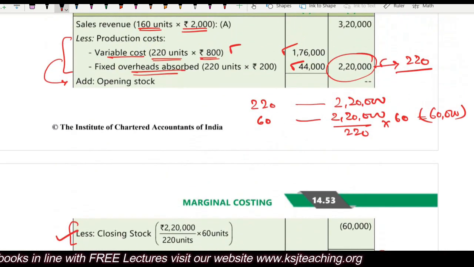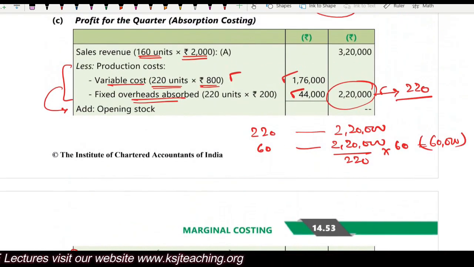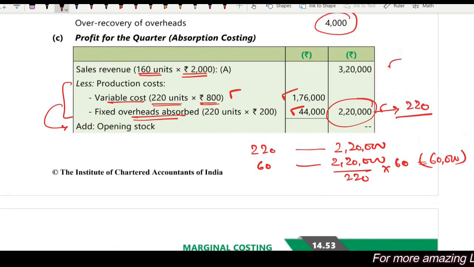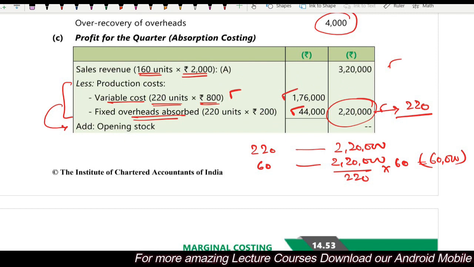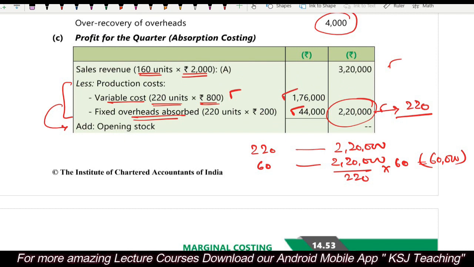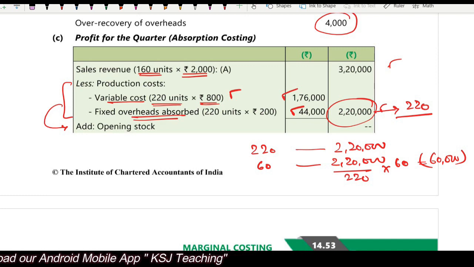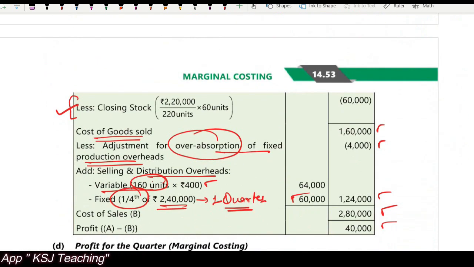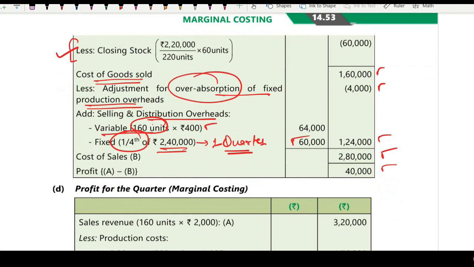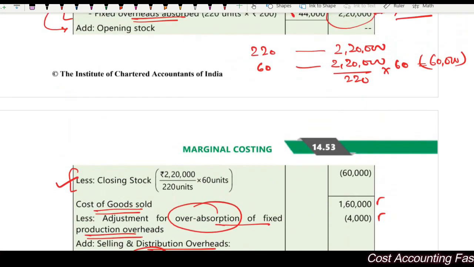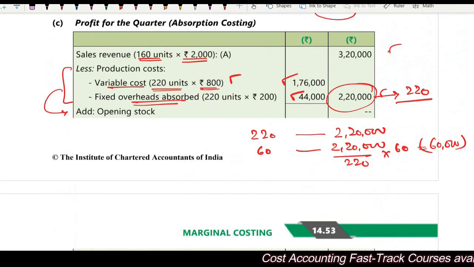So what we have done is nothing but prepare the cost sheet only, right? Starting with the sales, because we are preparing the income statement. Remember I told you the income statement under absorption costing in the very first lecture of marginal costing. We start with the sales, less production cost, right? Then adjusted cost of goods sold, then adjusted for the sales, cost of sales and profit. Basically this is nothing but the cost sheet only in the reverse, in a slightly different manner. That's it.